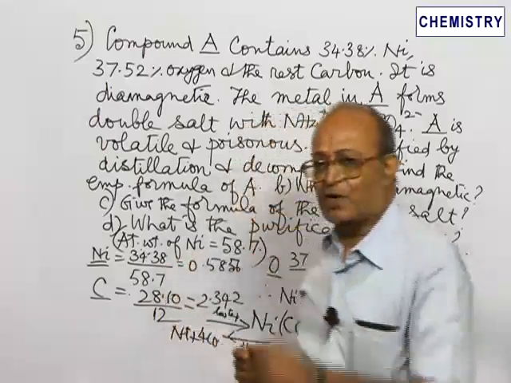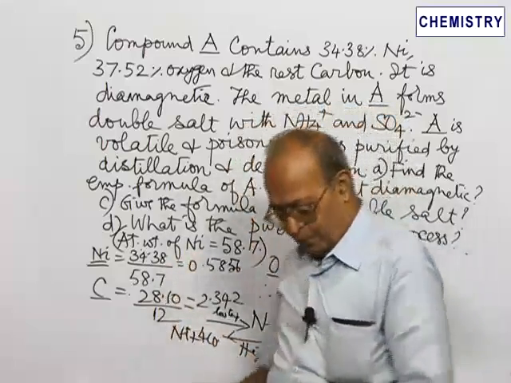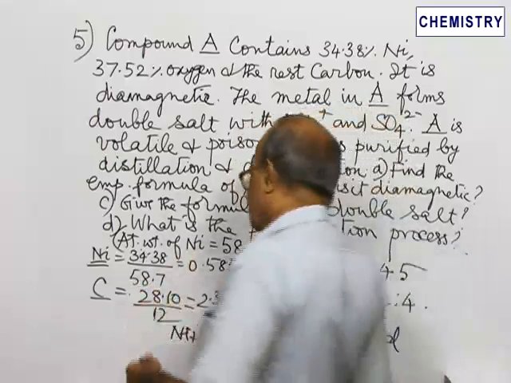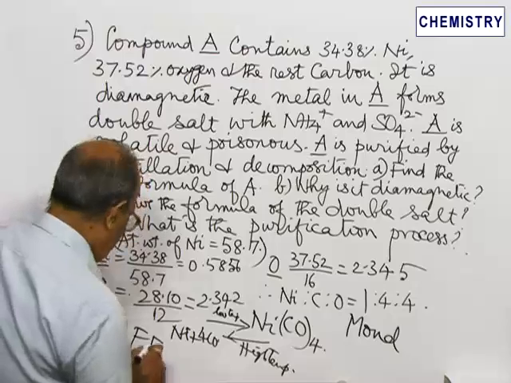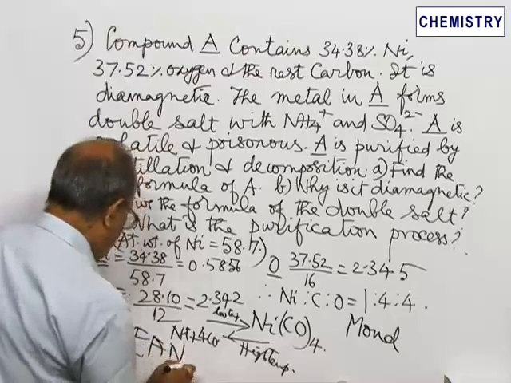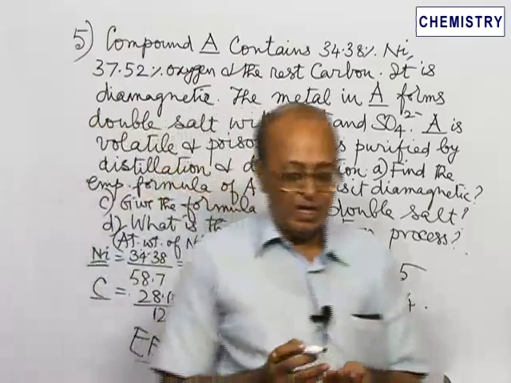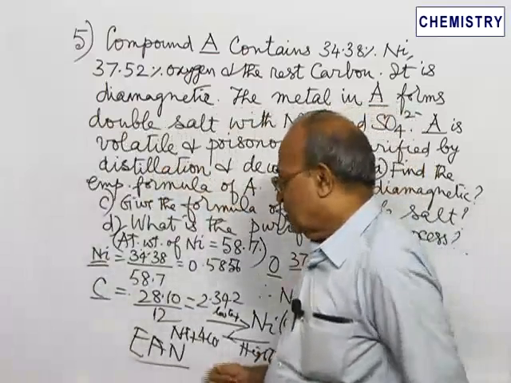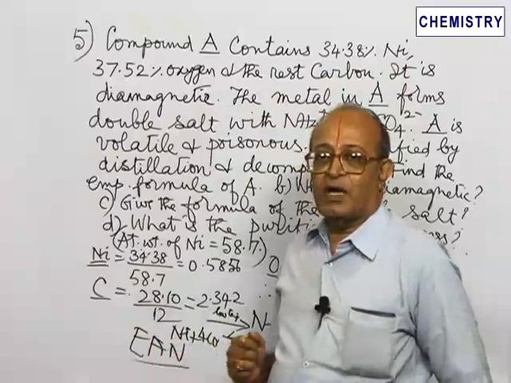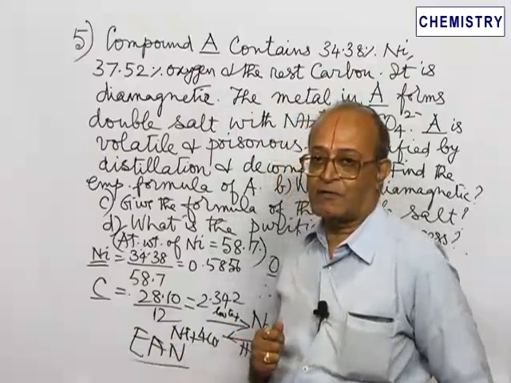In this connection, I want to mention another point. There is one rule which is often asked: the effective atomic number rule, the EAN rule. According to this, nickel atomic number 28.